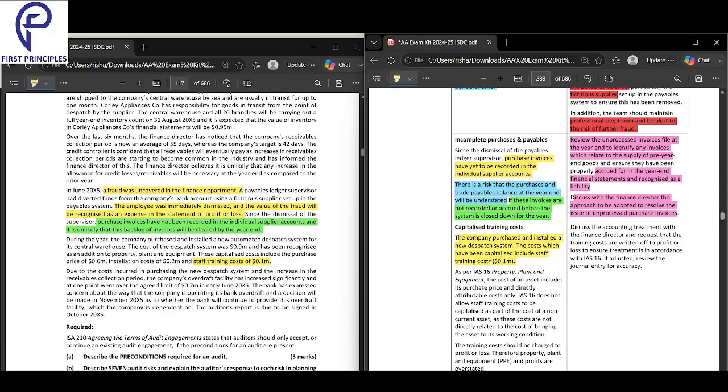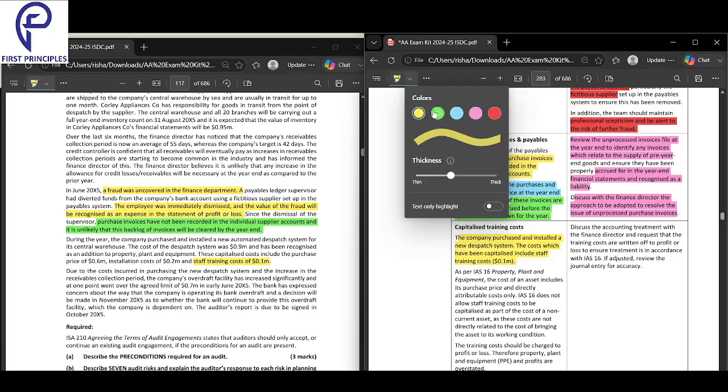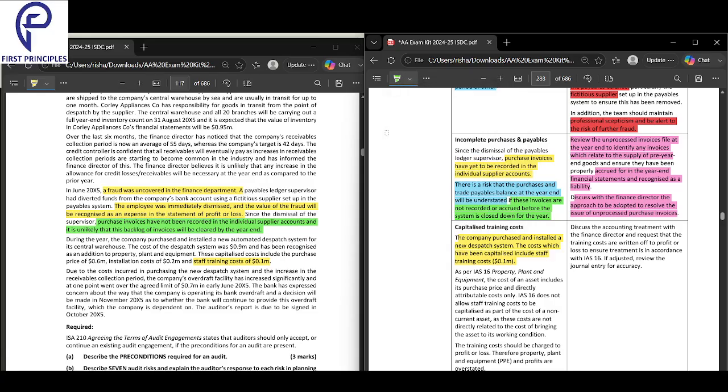Right? The training cost should not be capitalized. That is the problem. Training cost should be expensed in P&L. They have capitalized it here, but training cost should not be capitalized. It should be expensed in P&L. That is the mistake. What is the mistake? That they have capitalized. Rather, they should expense it.